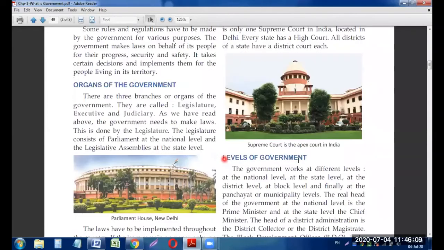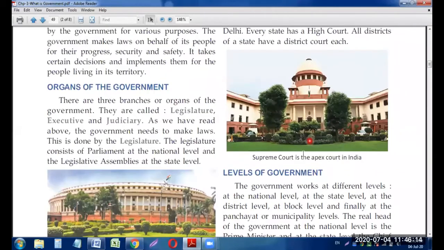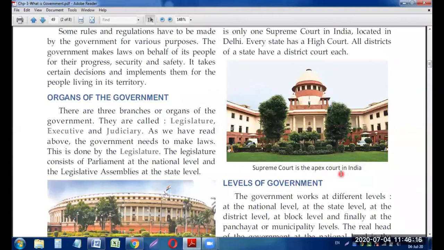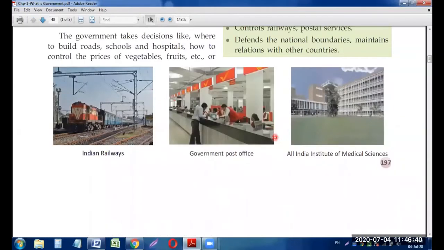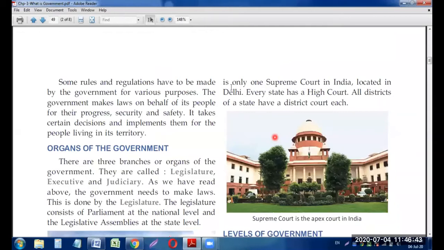And you can see over here that the Supreme Court is the apex court of India. You can see in the photograph, my dear students, that it is written that the Supreme Court is the apex court of India. It means that apex means top, the top court, or, you can say, the most important court in India. And the top court means if something has been decided in this court, if the judgment has been given from this court, then no one can stop that particular judgment. So we came to know that the Supreme Court is the only one.